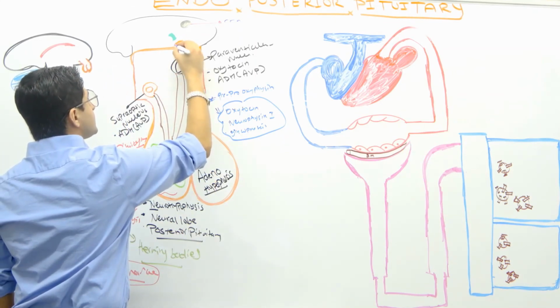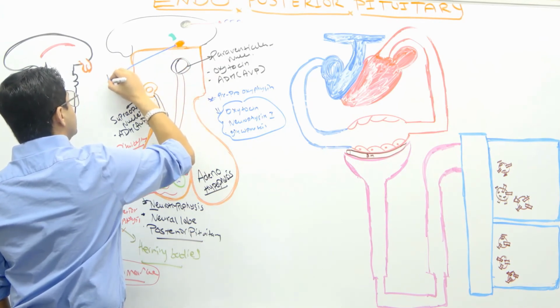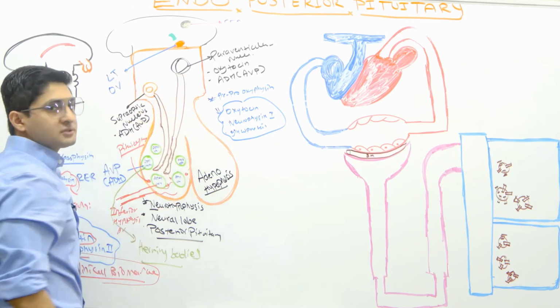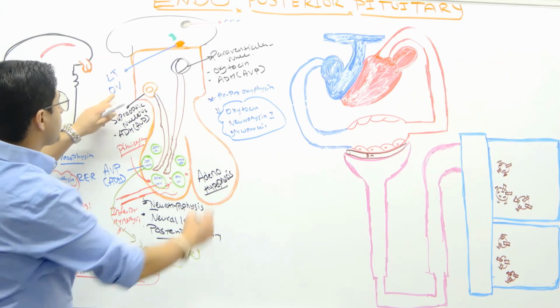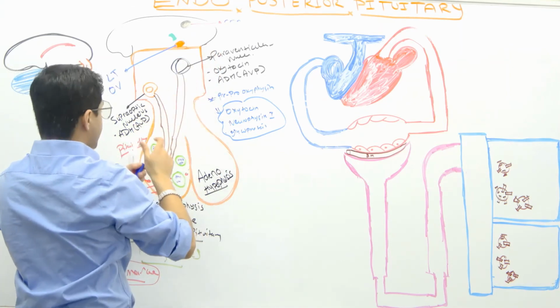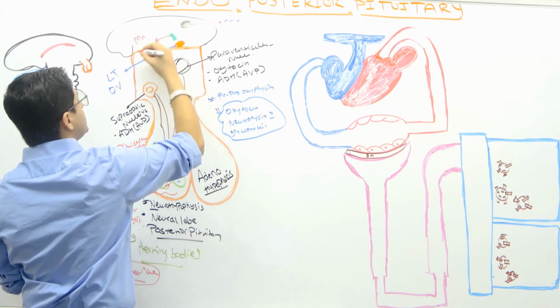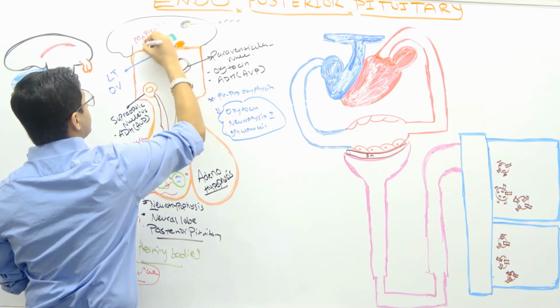This is called the organum vasculosum of the lamina terminalis, okay. And in between this space, there is a special nucleus right here, which is called the median preoptic nucleus, okay.